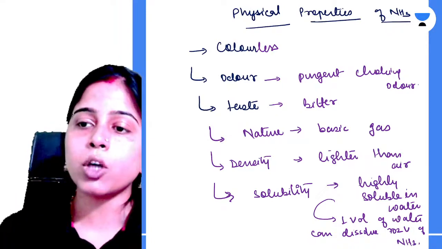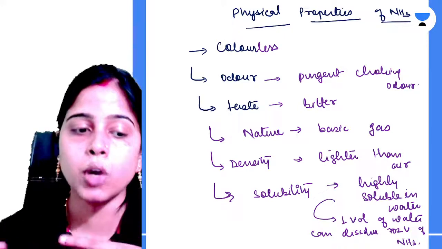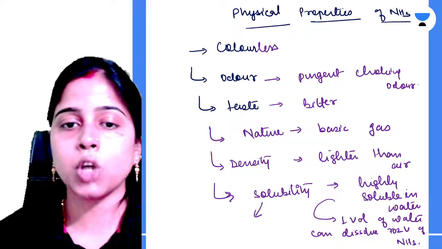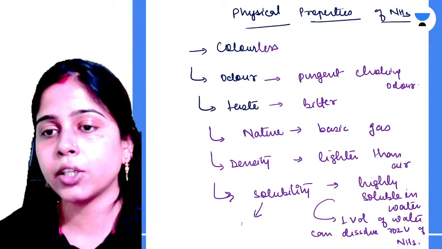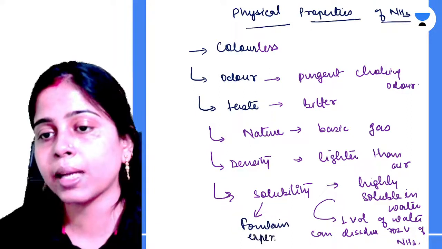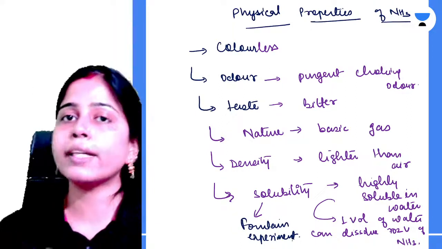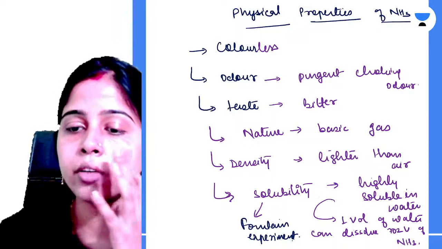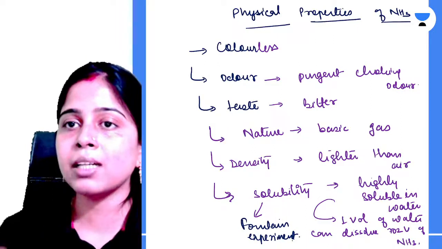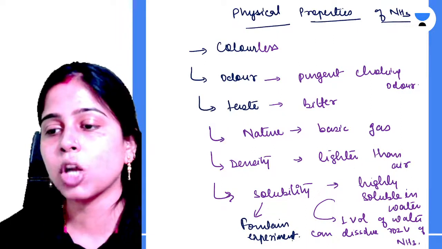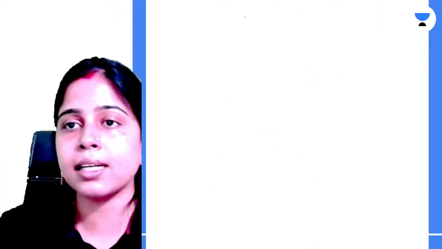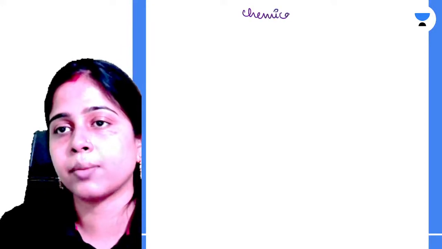To demonstrate this high solubility of ammonia in water, we have an experiment called the fountain experiment. We will discuss this experiment afterwards, after we discuss the chemical properties of ammonia.